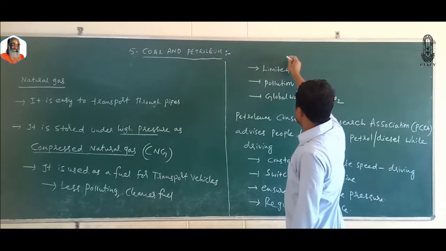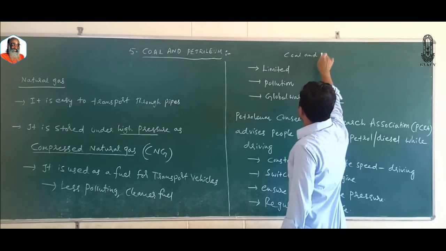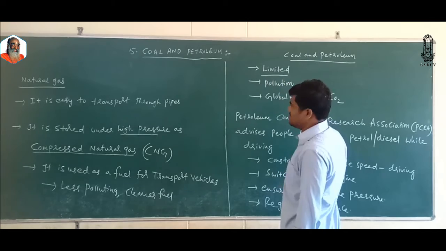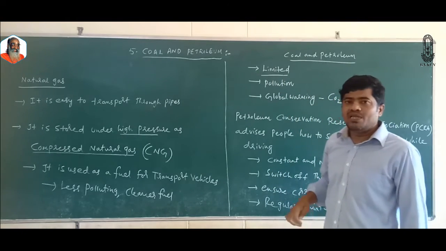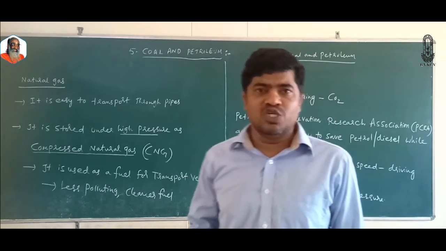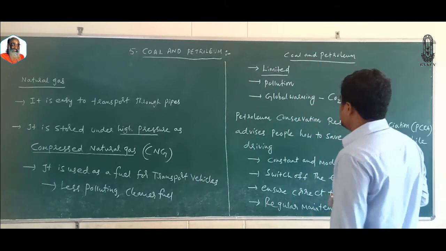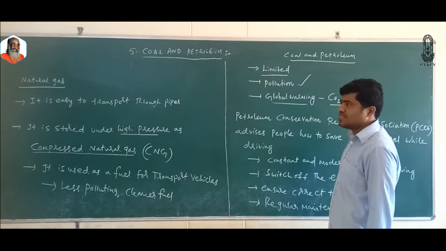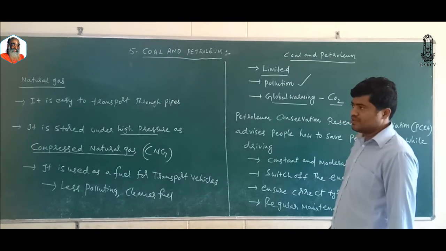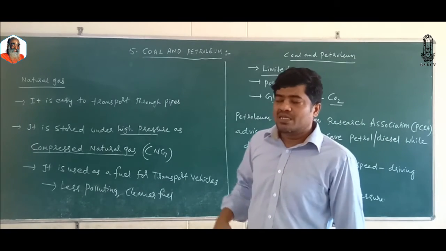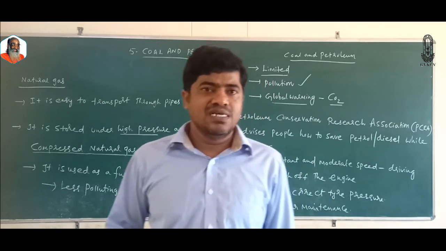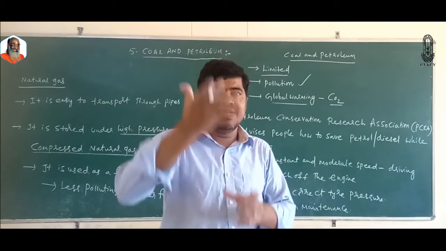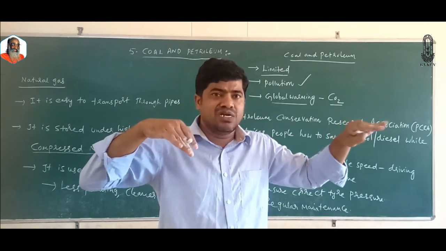And coming to natural resources, there is coal and petroleum. These resources are limited, and moreover they take millions of years for their formation. They cause pollution, and the carbon dioxide gas that is released on burning these fossil fuels contributes to global warming. What do you mean by global warming? The average temperature of Earth's surface increases, the polar ice caps melt, more water reaches the sea, the sea level rises, and coastal areas will be submerged under water.